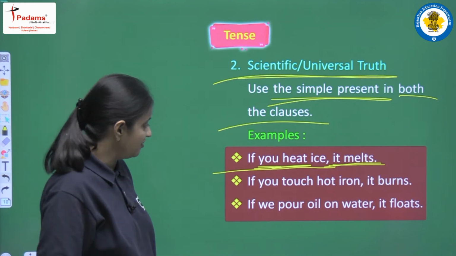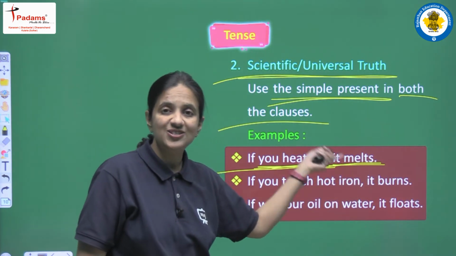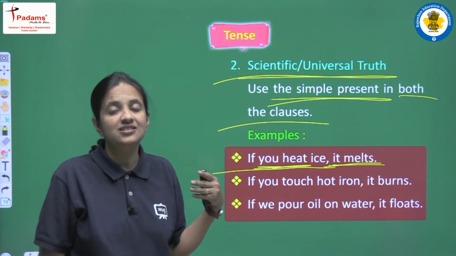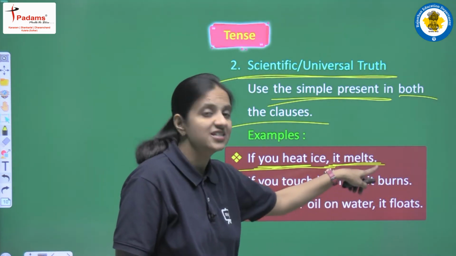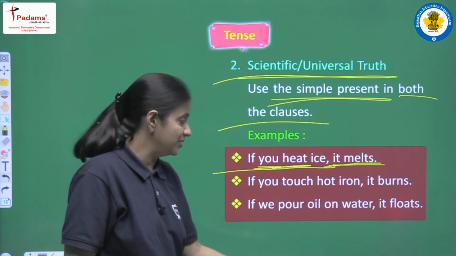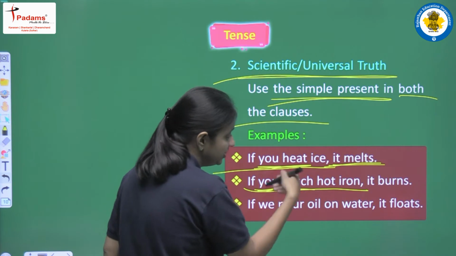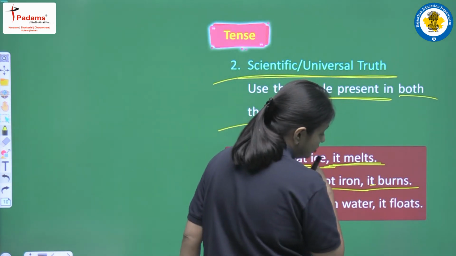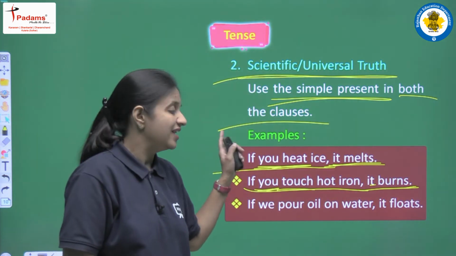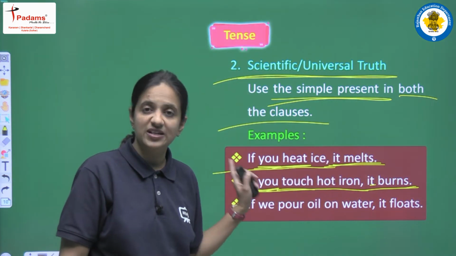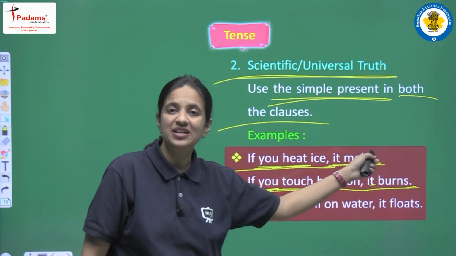Second example that we are having here is, if you touch hot iron, it burns. So this is also one of the facts. This is a truth, right? This is a true statement, and this is the reason that in both the clauses we are having present simple tense. If you touch hot iron, so with you we are having first form touch. It burns. It is a singular subject, so we are having first form plus s. Okay, so the structure is that in the condition clause also we are having present simple tense, and in the result clause also we are having present simple tense.